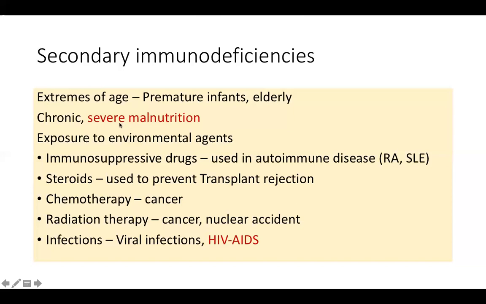And neglected old people like that. So in old people, all these causes can occur. We didn't write chronic disease, so remember that chronic diseases like hypertension, diabetes can also lead to immunodeficiency. Then exposure to environmental agents like drugs used in.